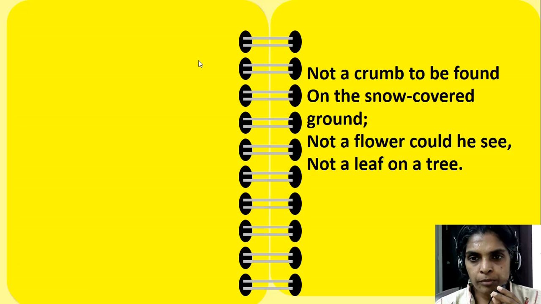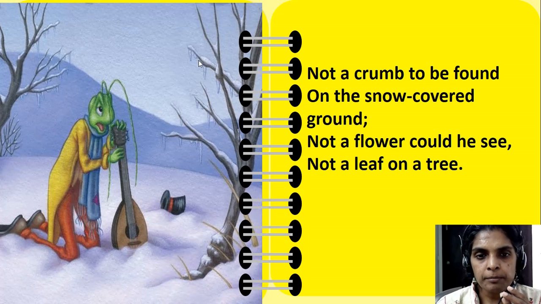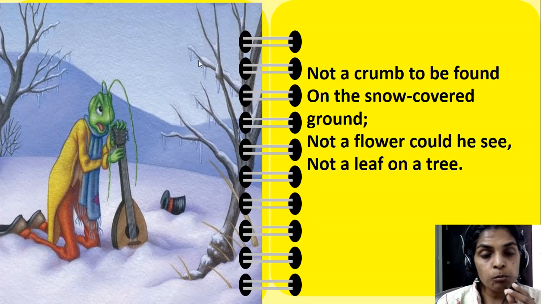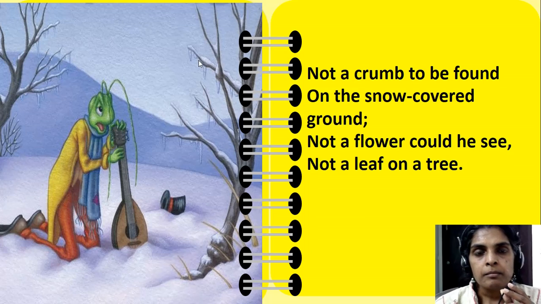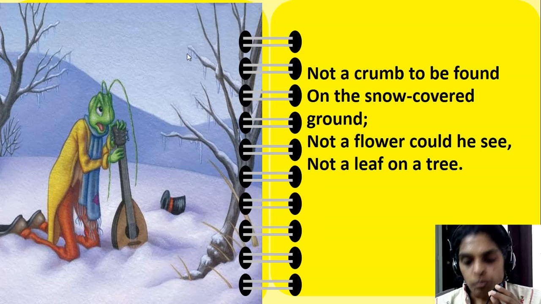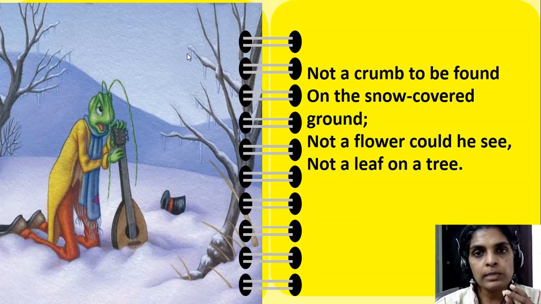Not a crumb to be found on the snow-covered ground. Not a flower could he see, not a leaf on a tree. So what happens during winter? It doesn't happen in India, but in most Western countries and in the northern parts of India, there is snow. So when it snows, plants don't grow as we see around us. So if there is no plant, no food, isn't it?